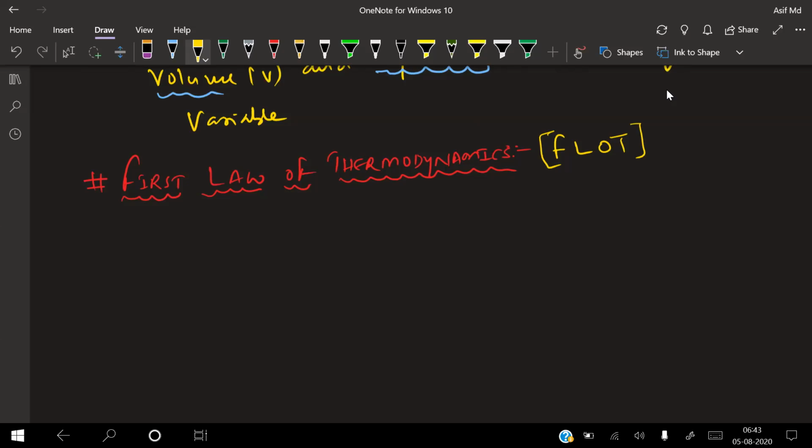Now, what we'll do right now is let us try to consider a certain amount of gas. For example, I'm drawing a piston right now here. Say, for example, this is your piston.